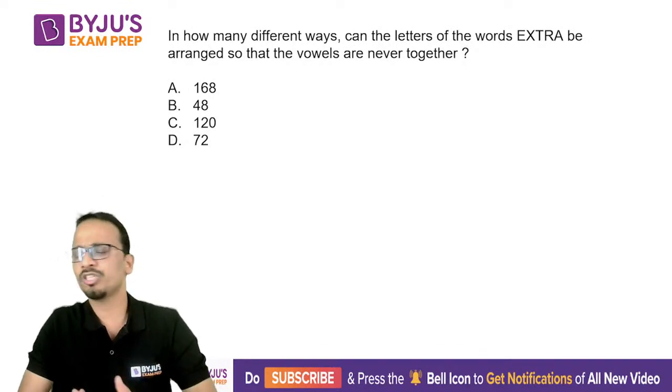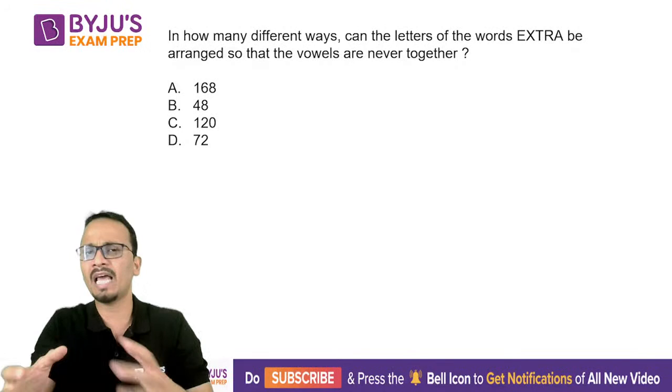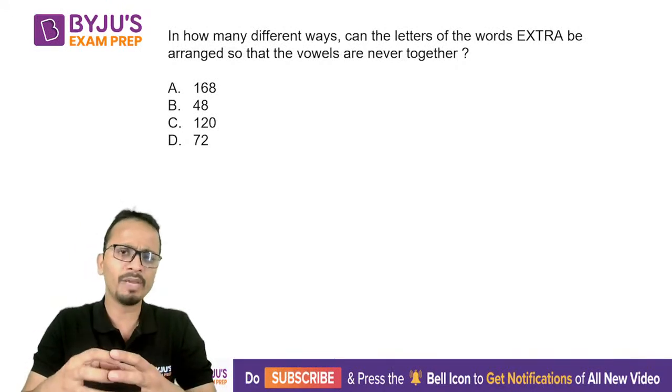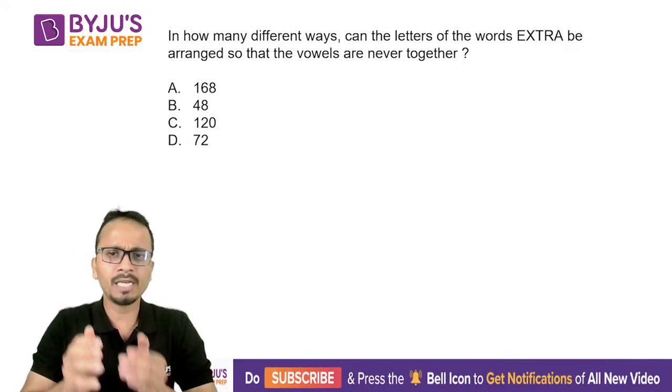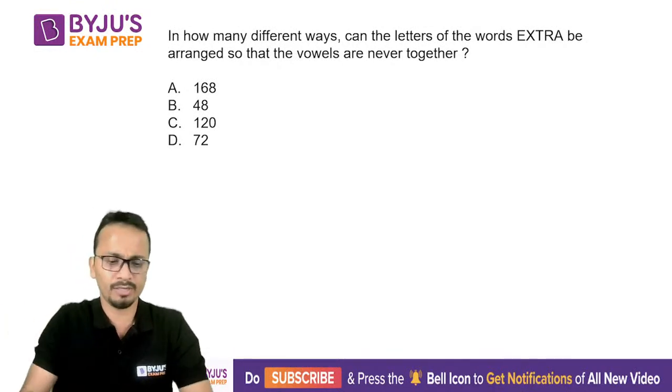This type of question, this category of question, is when you have certain people or certain alphabets, and you have to make sure that a particular number of people, some particular persons, will never be together.